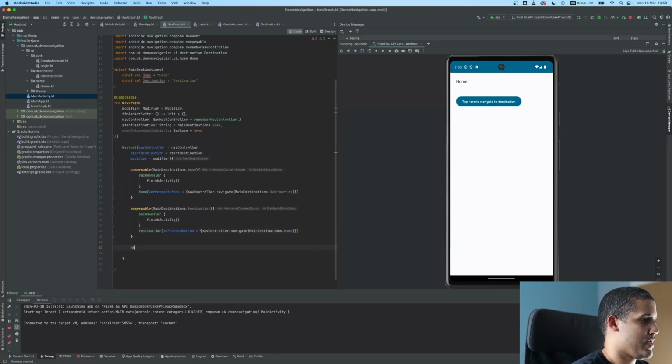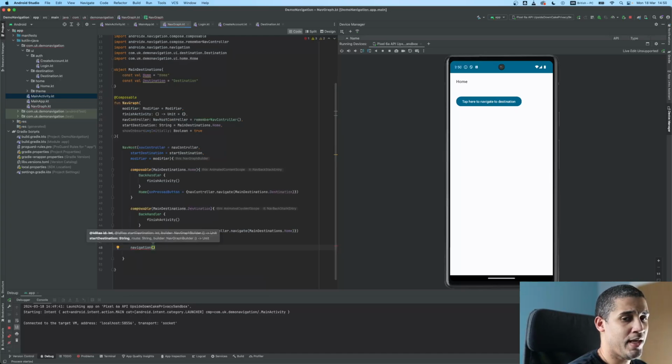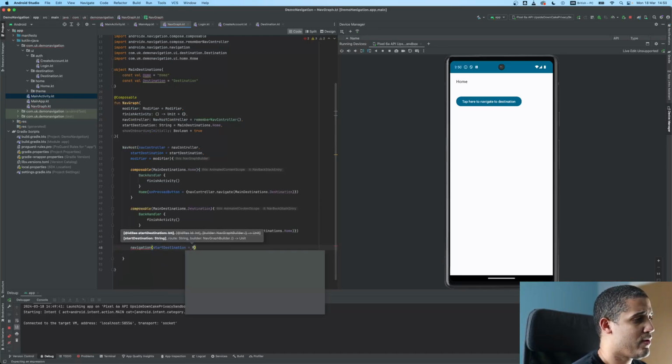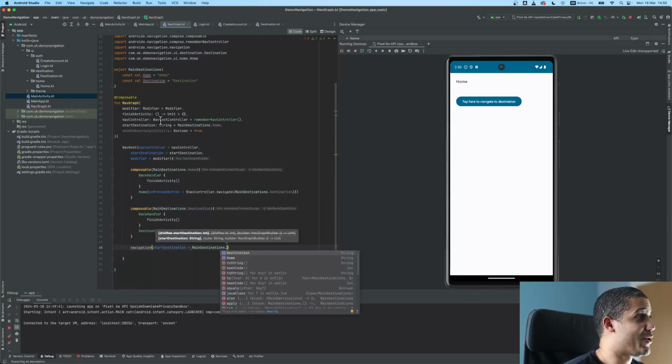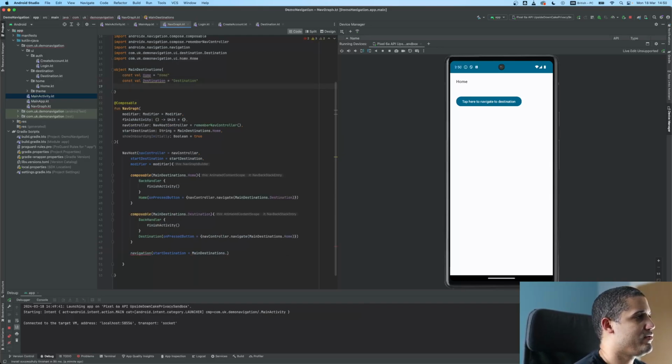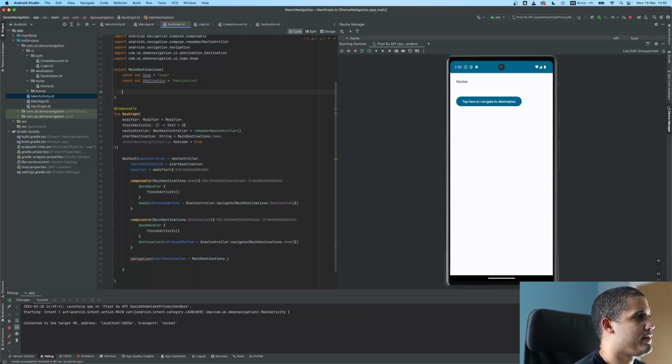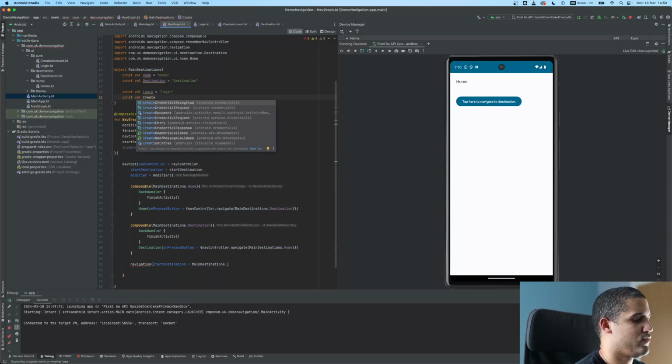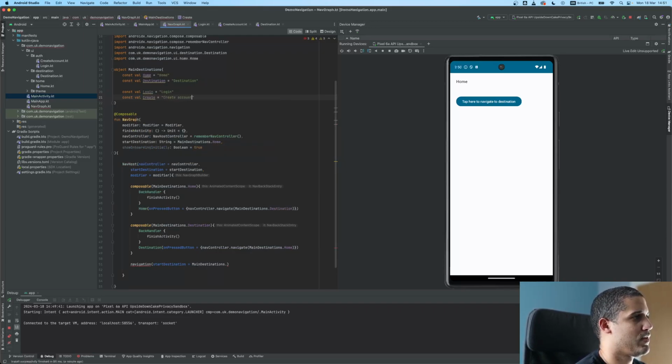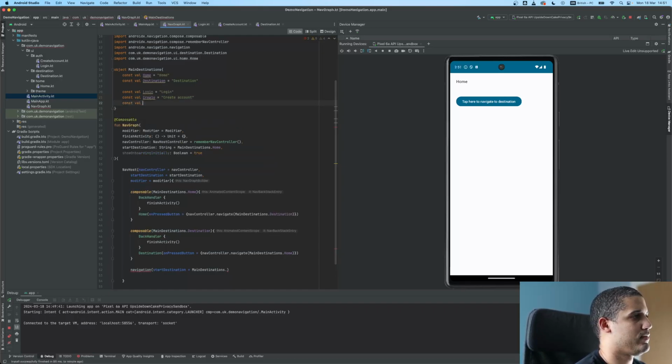We have to create a navigation here, and it needs two variables. It needs a start destination, which in this case is going to be login, which I don't have in here. So I'm going to declare login, which is going to be login. Then I'm going to use create account, and then I'm going to add as well, this is very important, root login, which is going to be root login.